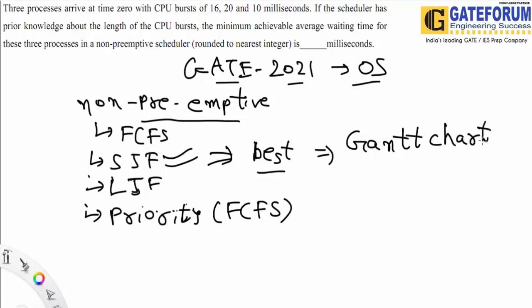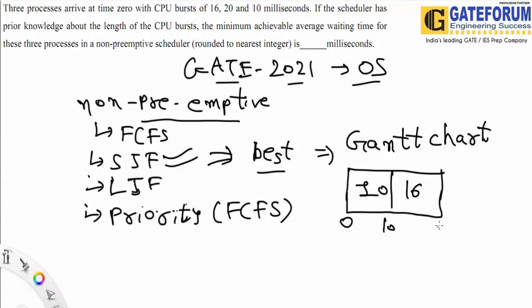SJF follows the concept of shortest job first. Here we have 16, 20, and 10 as the three different CPU burst times. First, the smallest one is taken into consideration, which is 10. It will start at 0 and end at 9. After 10, the second one will start, which is 16, and it will end at 25. The third one will start at 26, with burst 20, and it will end at 46.